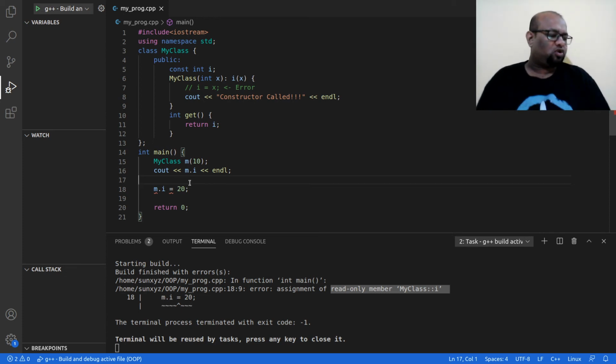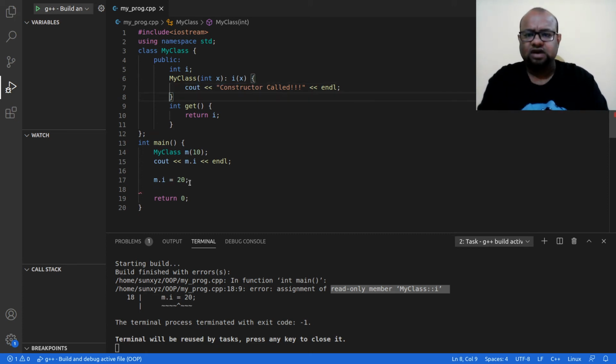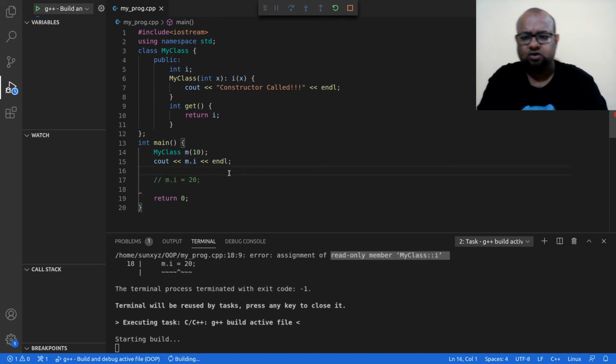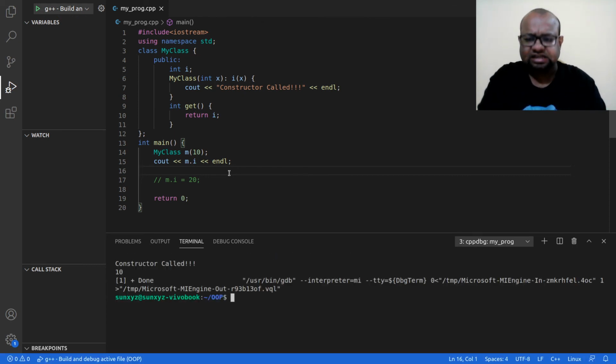Next, what I'm going to do is I'm going to declare, I'm not going to make this constant. Alright, so let this be as it is, and still this is going to work. I can still use the initializer list to initialize I, and everything should happen like before. Let me go ahead and compile. Yes, everything has happened like before.